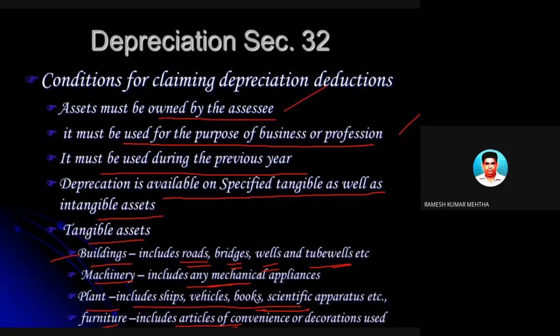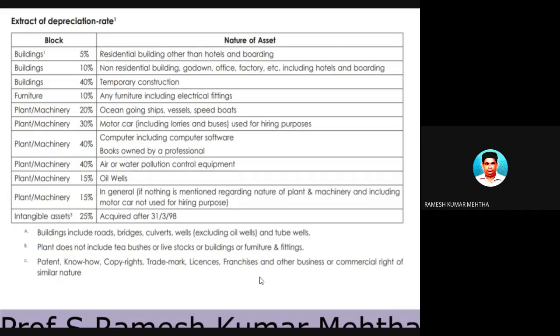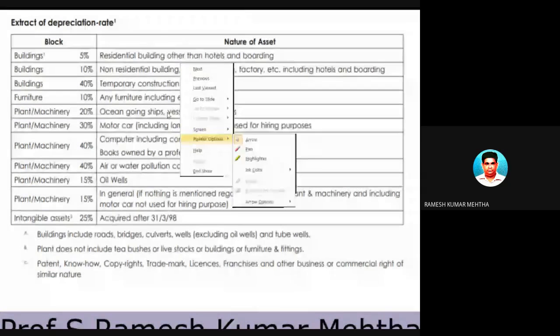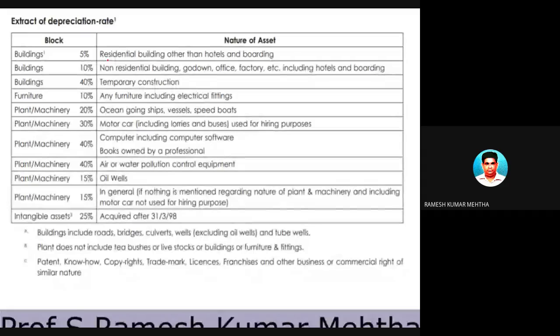Okay. So buildings, this is the rate of depreciation. If the building is a residential building other than hotel or boarding, as I told just now, it is 5%. If the building is non-residential, like a godown or office or a factory, including hotels and boarding, then 10% depreciation can be claimed.